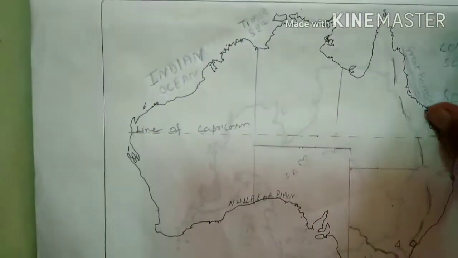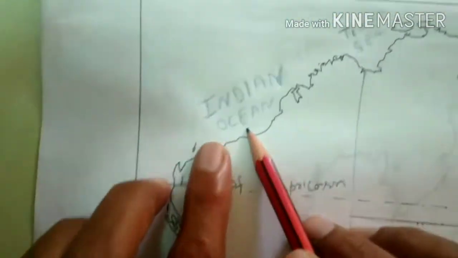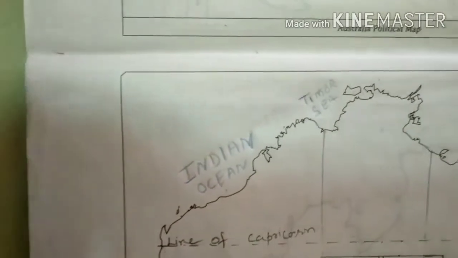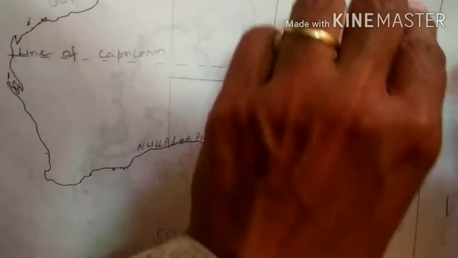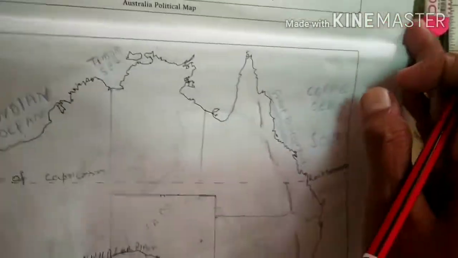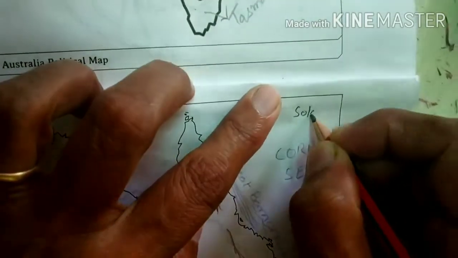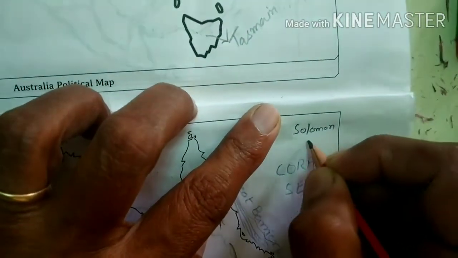So now come to the water bodies. Australia is surrounded by oceans. On the western side, we have the Indian Ocean. Okay, and on the southern side we have the Southern Ocean. Here we have the Tasman Sea, and this is all the South Pacific Ocean. This is the Coral Sea and the Solomon Sea on the corner, very far up, Solomon Sea.